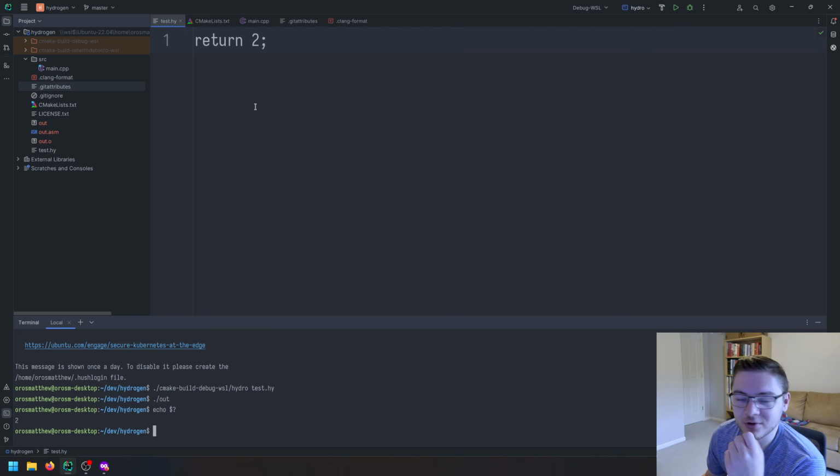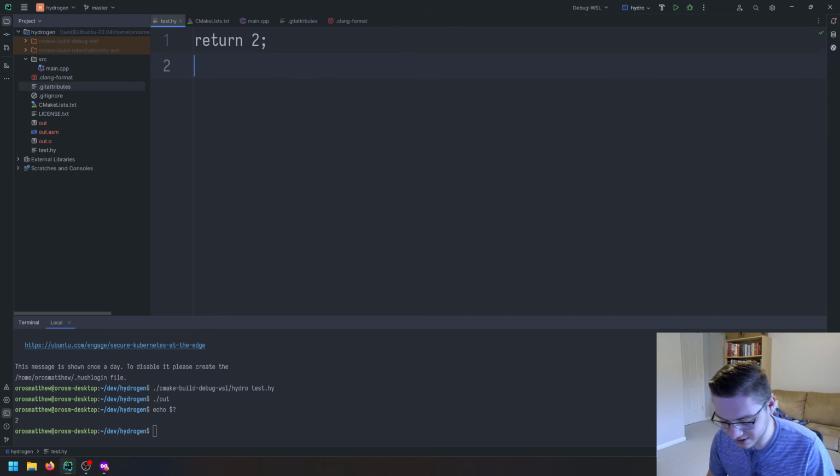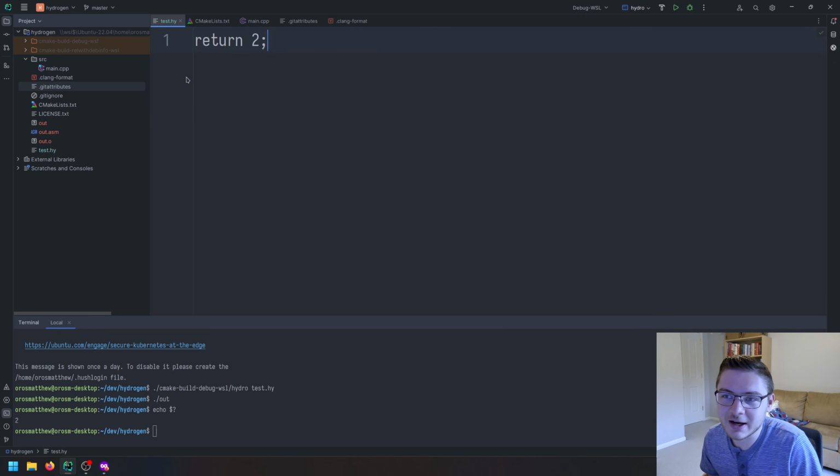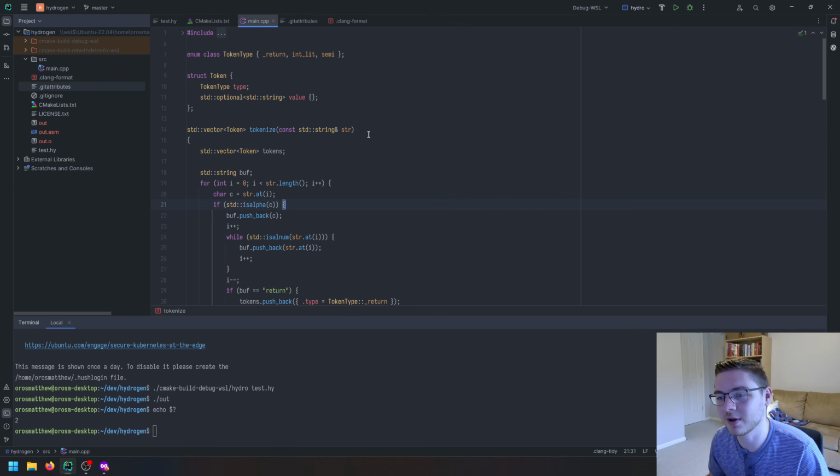One thing that I noticed right away is I'm using return here, but this is actually more like exit in C, right? Like if in C you'd have exit and then like 2 like that. So I think it would make more sense to call this exit instead of return. I'm not really sure why I called it that, but I did. So we'll change that and we'll refactor some of the things here. And maybe we'll get to parsing today. Hopefully we can do that because that's where the interesting things start to happen.